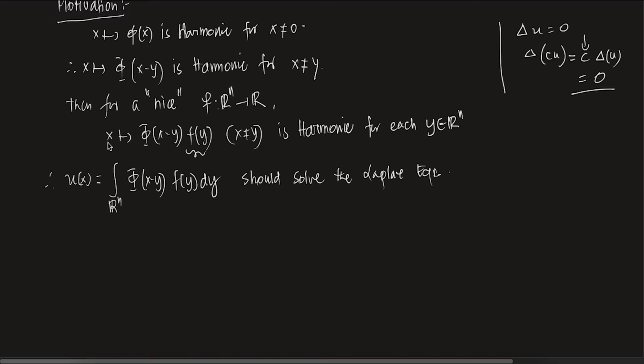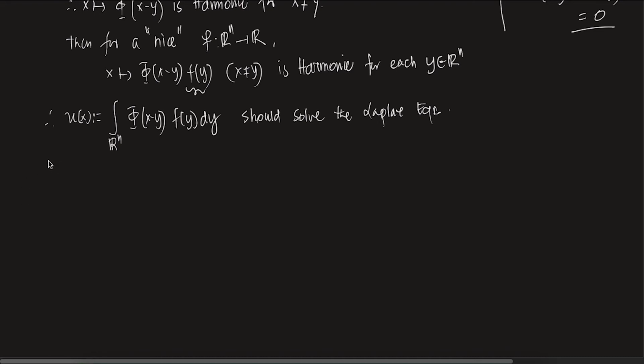See, for every x it is harmonic, right? So for every x this solves the Laplace equation. So if I am taking the integration on Rn, and defining u of x to be that particular thing, a new function u of x, then I can say that this solves the Laplace equation. But the problem is, it does not.